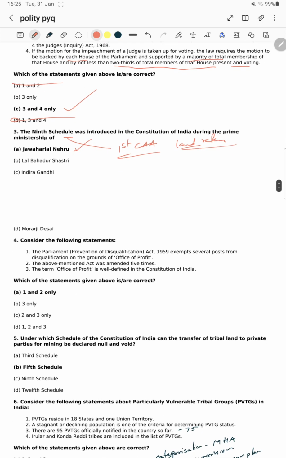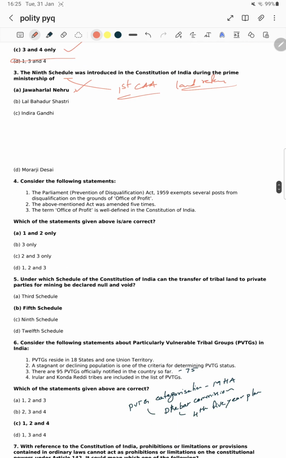Now next one, the fourth question. Consider the following statements. Which of the statements given above is or are correct? Let's see statement one.